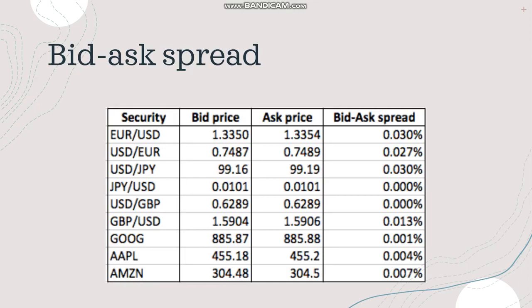On the screen we can see various bid prices and ask prices mentioned: Euro USD, USD Japanese yen. You can see the Euro USD bid price is 1.3350 and the ask price is 1.3354. So what is the spread? Spread is 0.030. In simple words, if the bid price is 1 and the ask price is 3, then the spread would be 2.